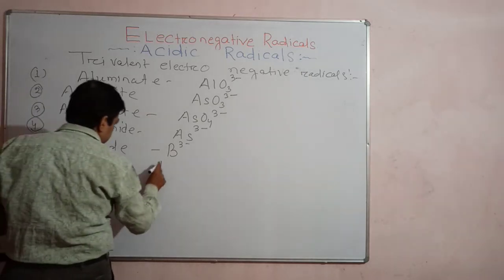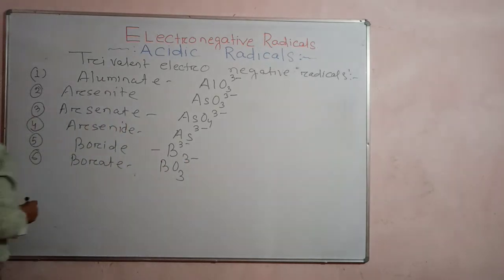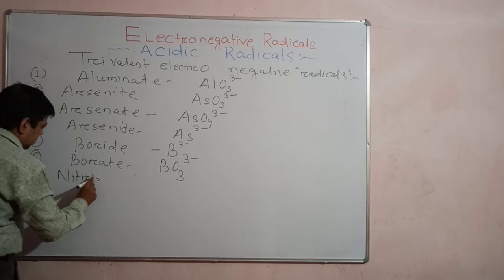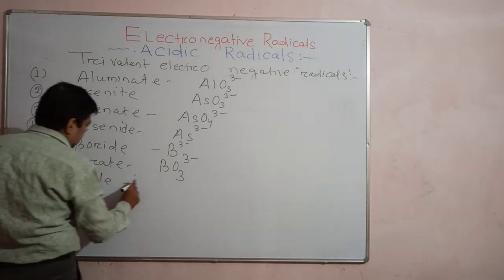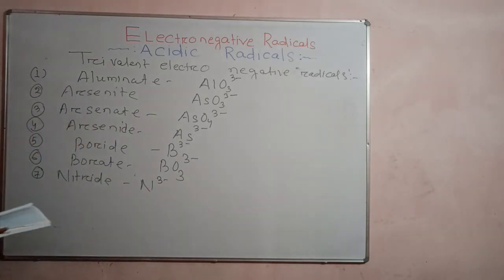Borate formula is BO3 3 minus. Borate. Understand? Nitrite. Nitrite I have already discussed. It is a trivalent simple radical, N 3 minus. Okay. Nitrite.